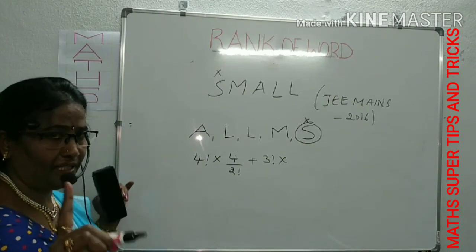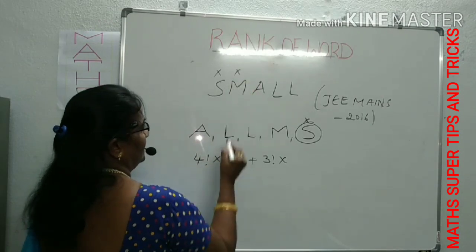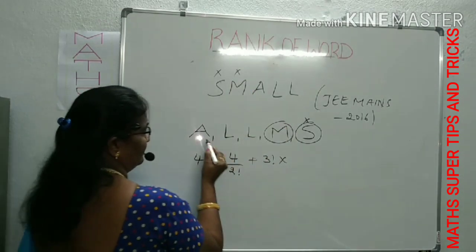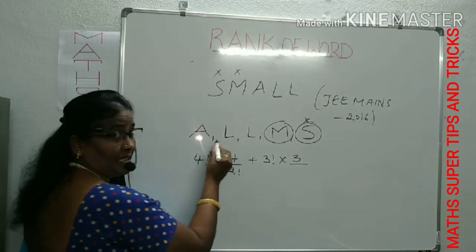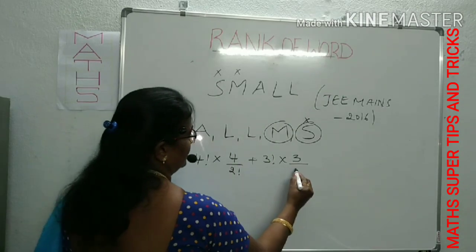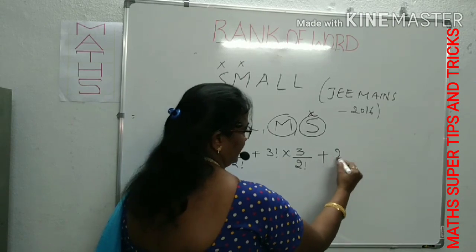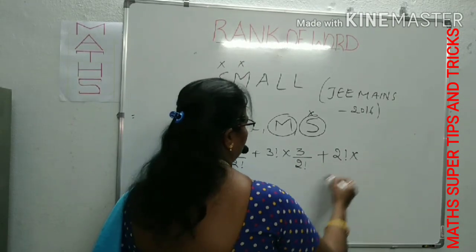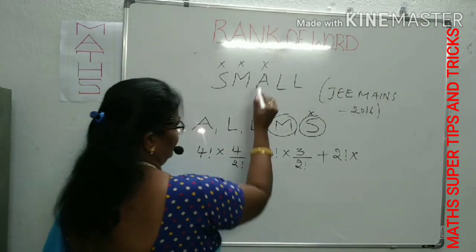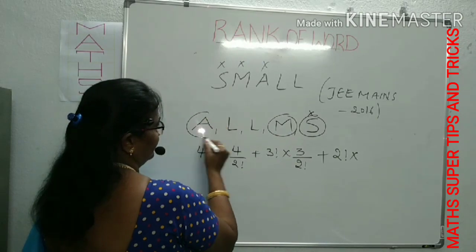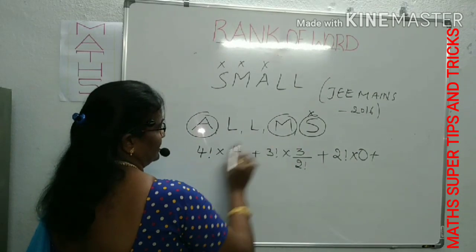Okay, what I'm proceeding for the repetition, you can concentrate carefully. 3 factorial into next letter M. Before the M, how many letters are left over? 3 letters. That is 3 by. There is a repetition, LL is there. That is 2 factorial. Plus 2 factorial into S. After that, 4 factorial, 3 factorial, 2 factorial. Next letter A. Before the A, no letter is left over. Now close A into 0. No means 0. So towards A also you can concentrate.